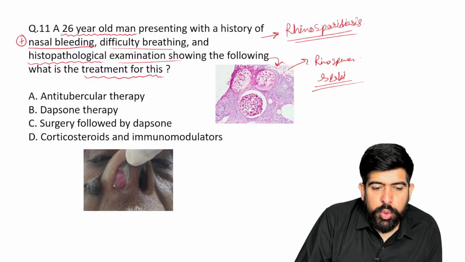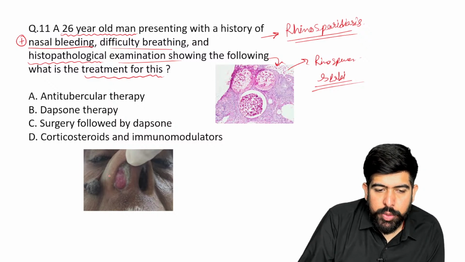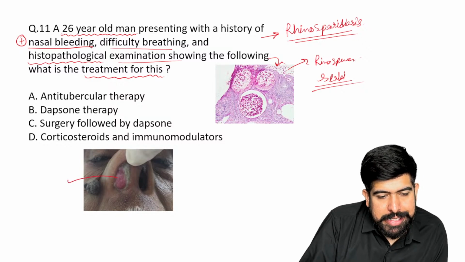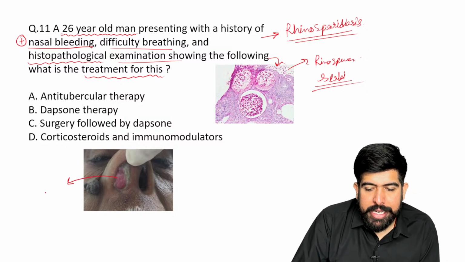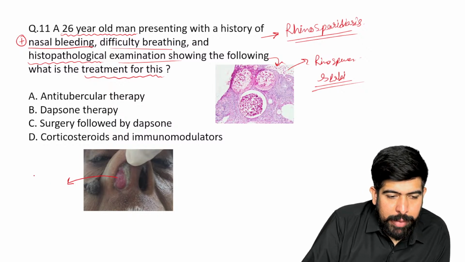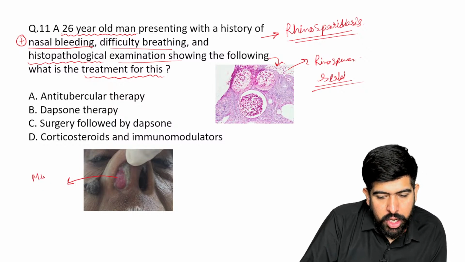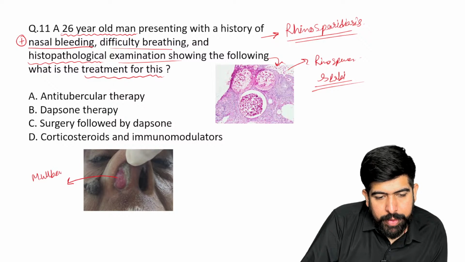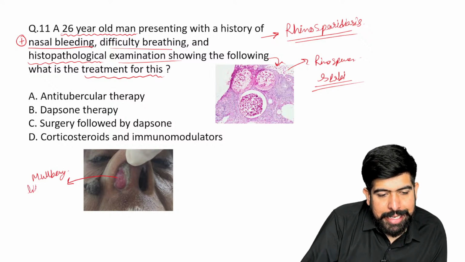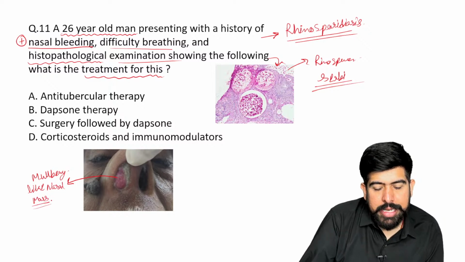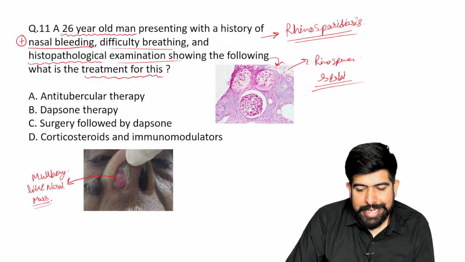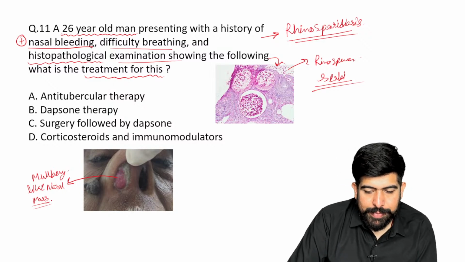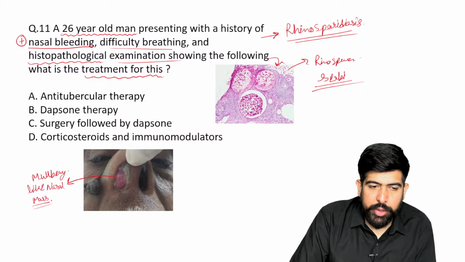And what will be seen? Can you see? It will be seen unilaterally, guys. And what is this? Yes, this is the mulberry-like nasal mass. Very good, guys. This is the mulberry-like nasal mass. All right. Very good.